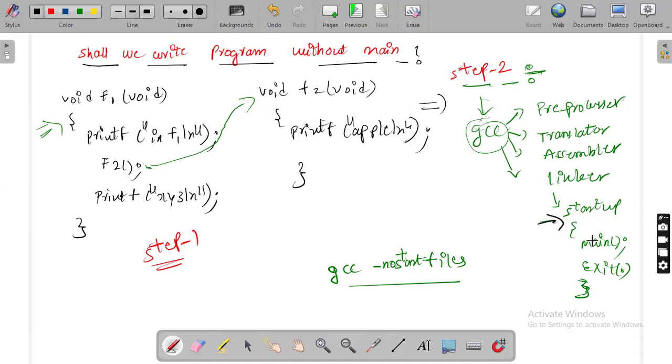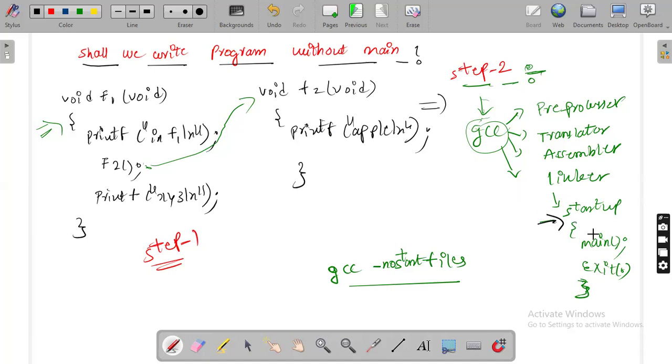And what will startup do? Startup will call the main function. The linker doesn't know whether you are writing main or not. The linker always creates startup, and startup always calls the main function. The linker doesn't know you didn't write the main function, that's why by default it creates startup automatically. That is the linker behavior.